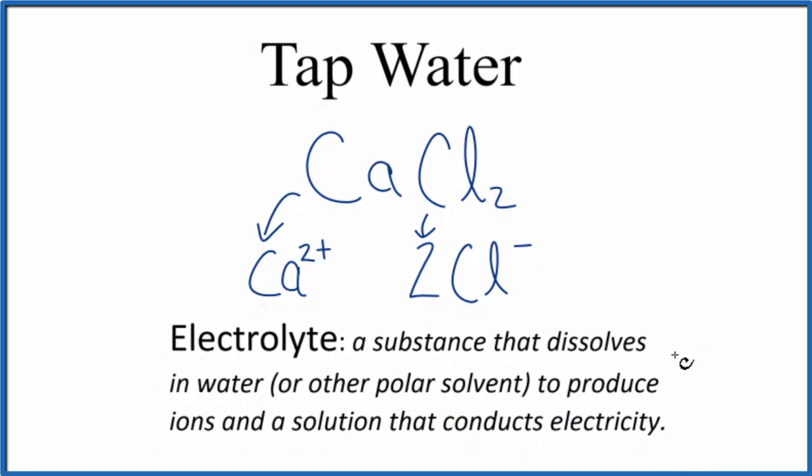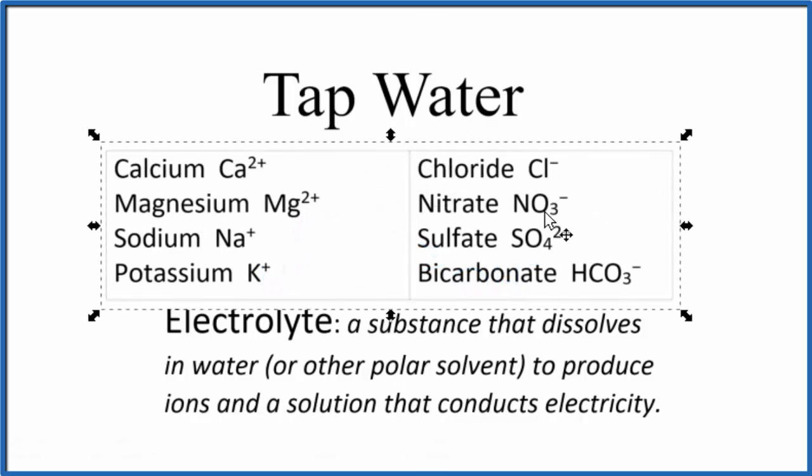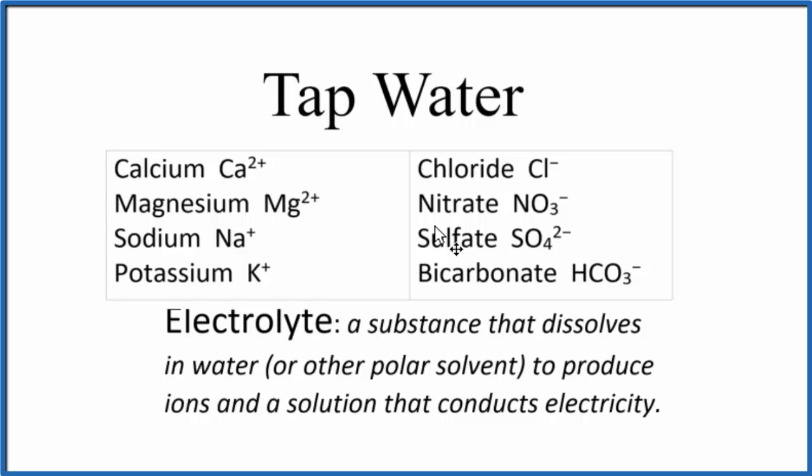So we can say that there are electrolytes dissolved in water, because an electrolyte is a substance that dissolves in water, produces those ions, conducts electricity, something like calcium chloride. But what about water, just pure water? Is that an electrolyte? The answer is that H2O is a very weak electrolyte. Just a few of the molecules will break apart into H+ and OH-. So just pure water, very, very weak electrolyte. Compared to the other electrolytes we looked at earlier, these would all be strong electrolytes because they dissolve completely in